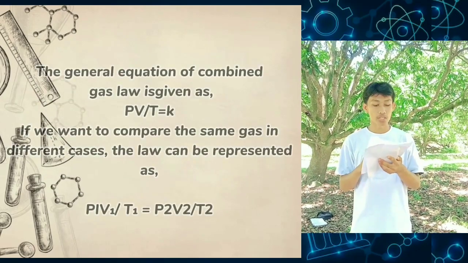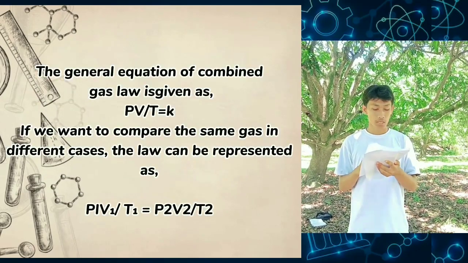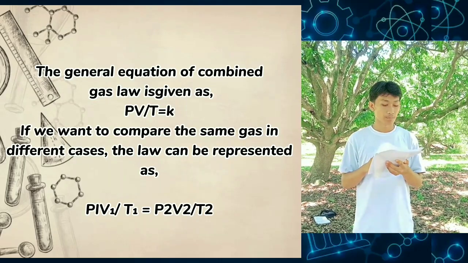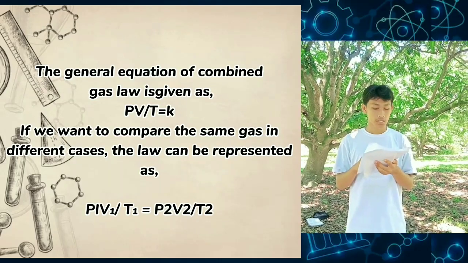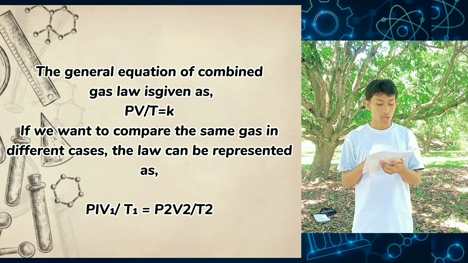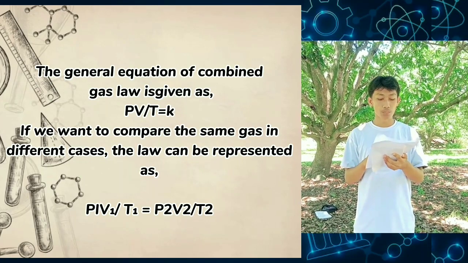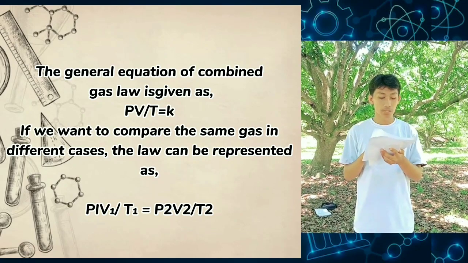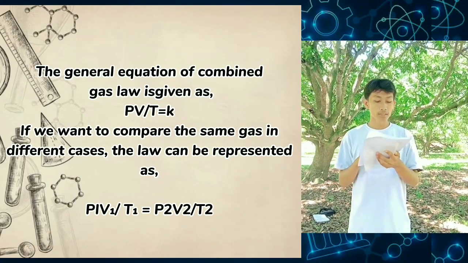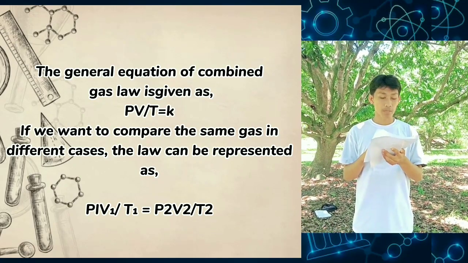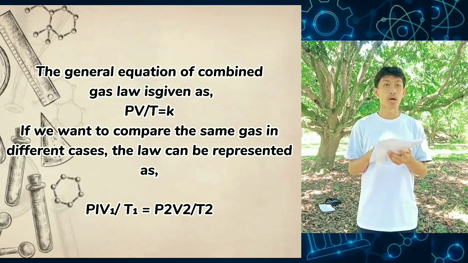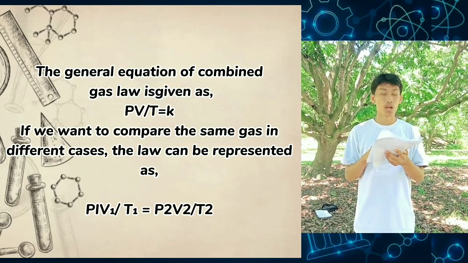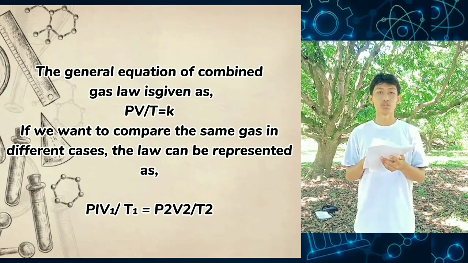The general equation of the combined gas law is given as PV over T equals K. If we want to compare the same gas in different cases, the law can be represented as P1V1 over T1 equals P2V2 over T2.